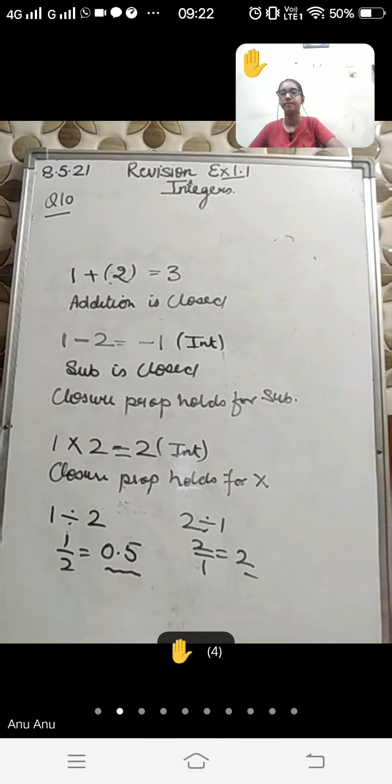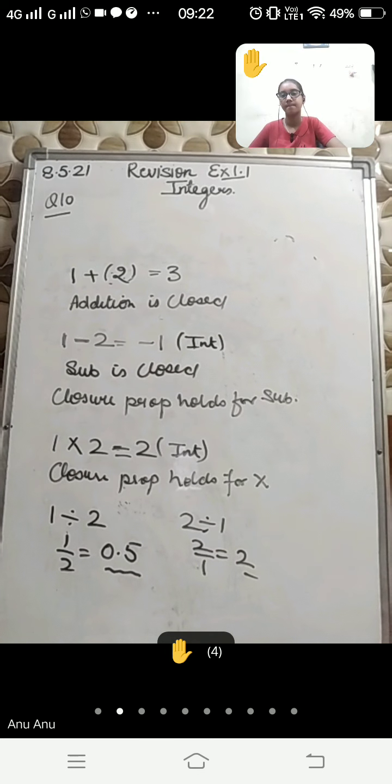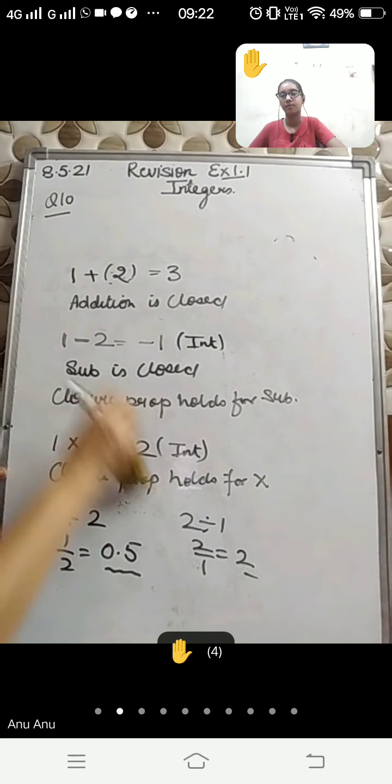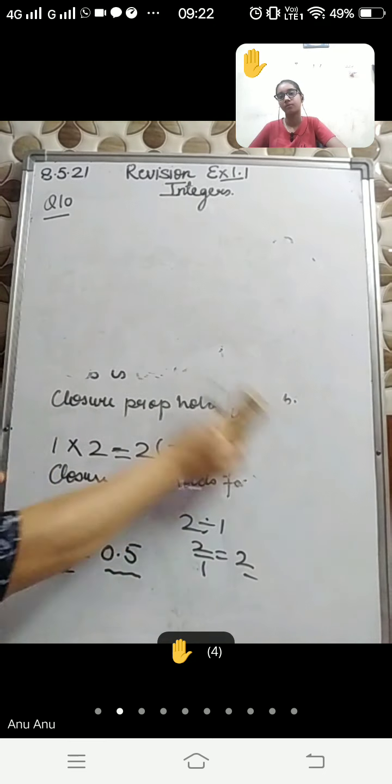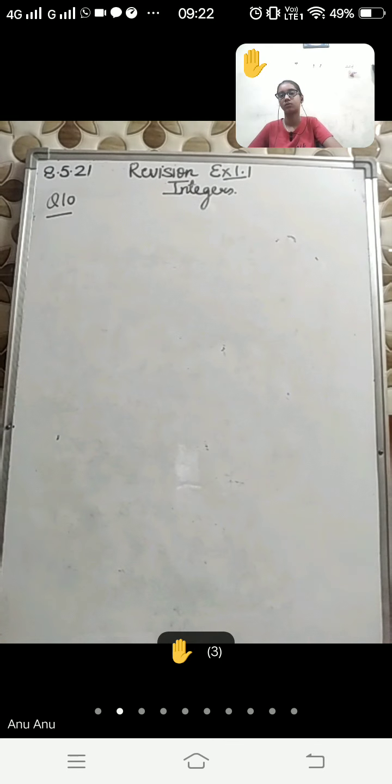Yes. Can you tell me, does commutative property hold for subtraction? No. Commutative property holds for addition and multiplication, but doesn't hold for subtraction and division. Now, let's verify this property for all the four operations. So the first question is verify commutative property for addition.